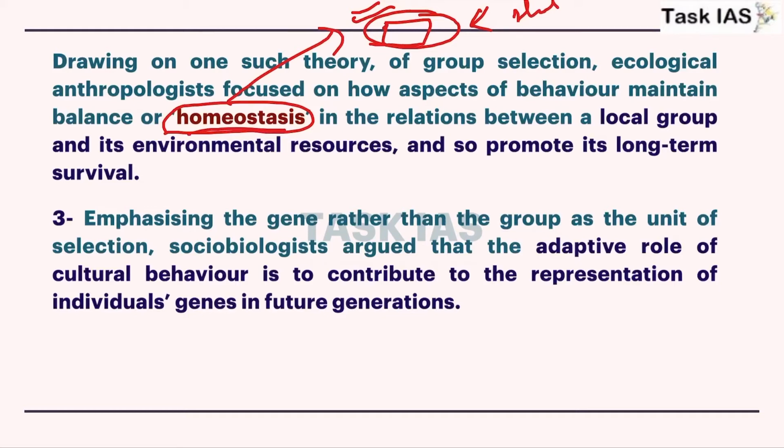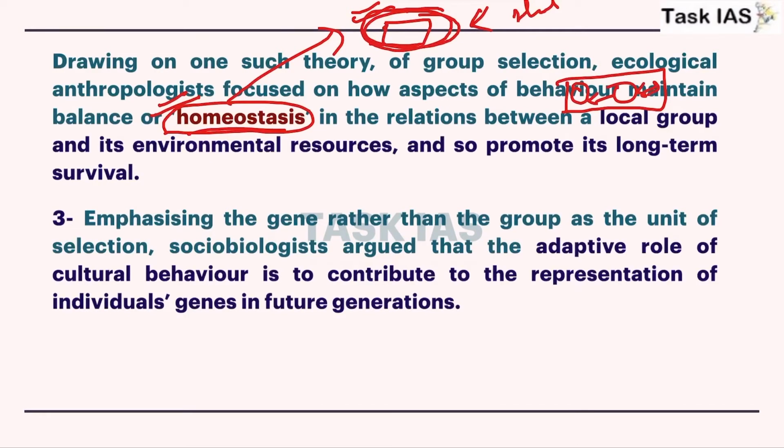So there is a focus on homeostasis, and they also mention that this homeostasis is not only applicable in maintaining balance in an individual's body, but this balance is also important in our environment where different organisms interact with each other.